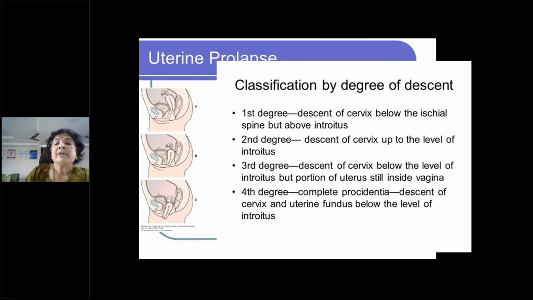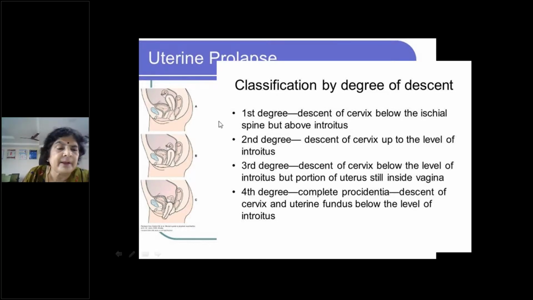So how do you classify the degree of uterine descent? This is uterine descent, when only the cervix is coming down. First degree is where the descent of the cervix is below the level of the ischial spines, but it is still within the vagina, well above the introitus. Followed all of you? I've already told you the level of the external os should be at the level of the ischial spines. So when the cervix comes down a little below the level of the ischial spines, it is still within the vagina, above the introitus. It is called the first degree.